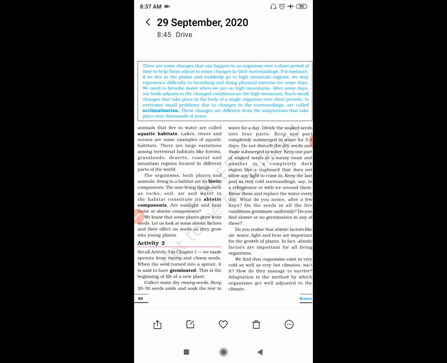Now you have to replace the water every day. पानी में डाल के रखना है and replace that water every day. What do you notice after a few days? What will be the condition of seeds in every situation? कैसे होंगे seeds? सारे जर्मिनेट हो गए होंगे? तो क्या सब एक जैसे जर्मिनेट हुए होंगे? What will be the condition?